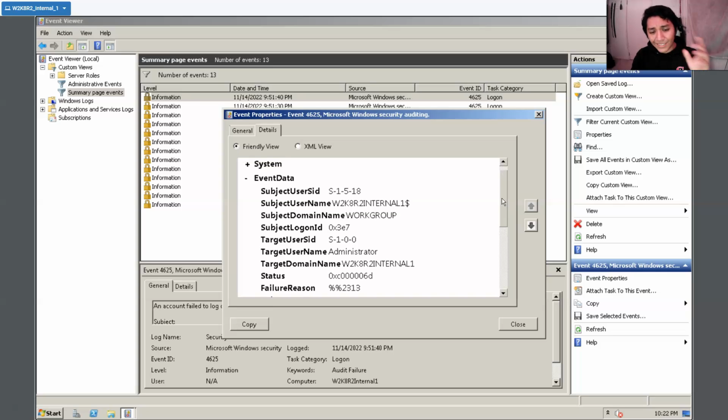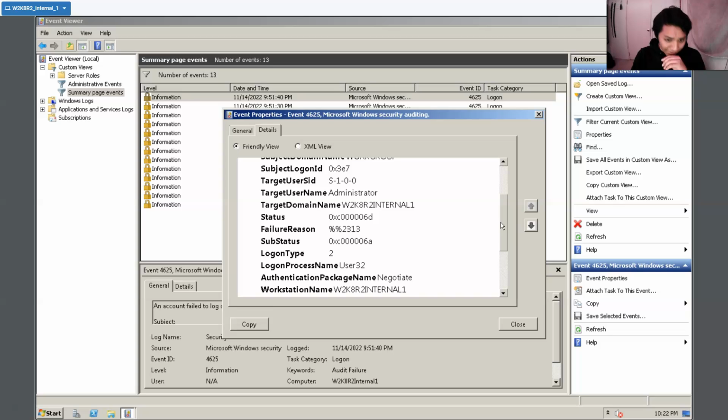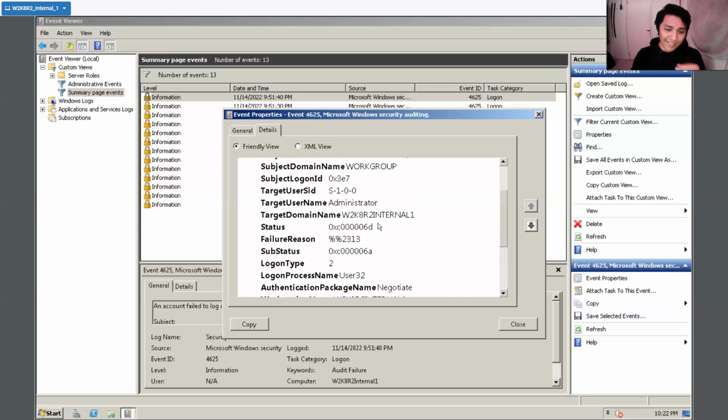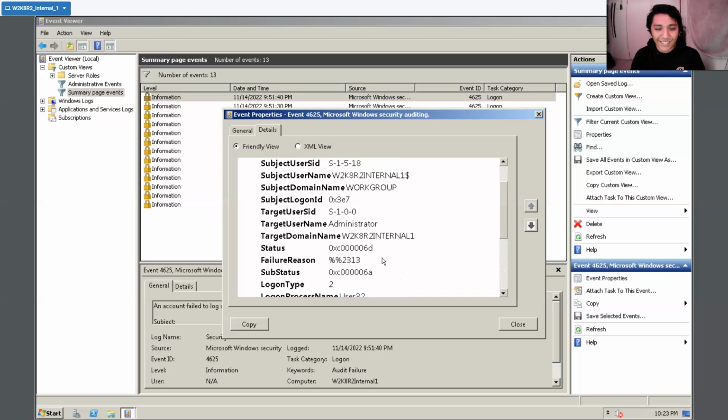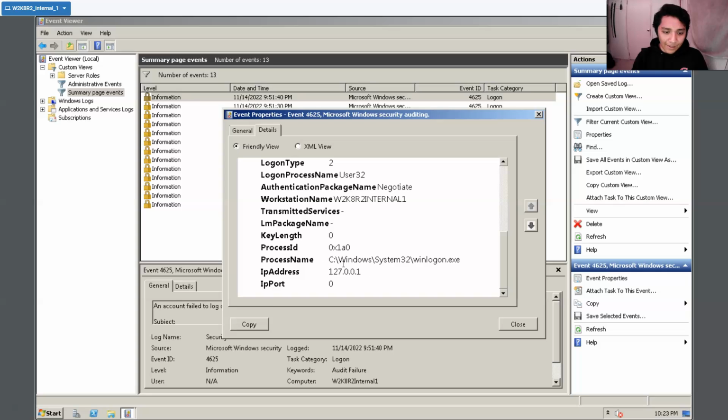This shows the computer the user logged into, or tried to log into. You can see that the user was administrator. It was within the internal computer. So there you go. Process name. It's giving us a bunch of important information. So yes, this is one example of Event Viewer. We'll be moving on to the next task.